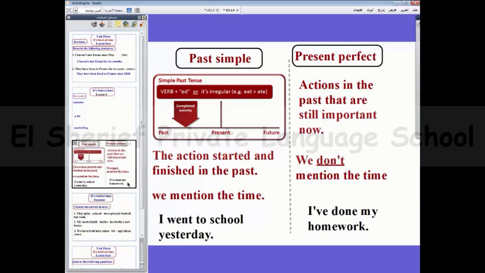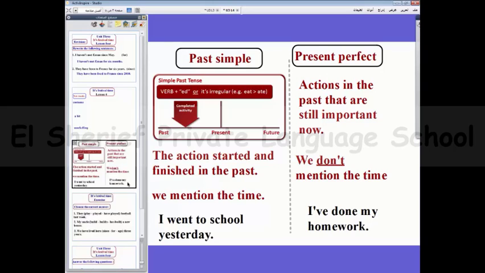And this is our grammar. Today we will differentiate between past simple and present perfect, where we can use past simple and where we can use present perfect. Past simple, the action started and finished in the past, so we use past simple to express something that happened and finished in the past.